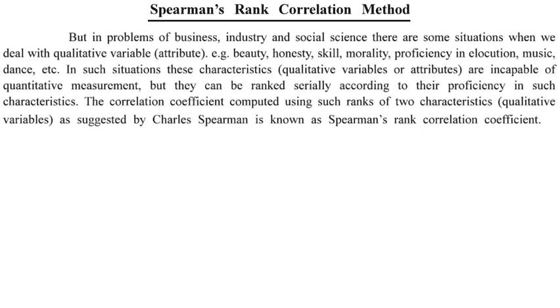Spearman's rank correlation method. In the problems of business, industry and social sciences, sometimes we have to deal with qualitative variables, which are also known as attributes, that is beauty, honesty, skill, morality, proficiency, intelligence. There are so many things which we can say are attributes, and attributes cannot be quantified into numerical values. They are characteristics, they are either there or not, or we can assign them ranks. They are worst, bad, average, good, very good, excellent. These are the ranks we can assign them, or we can give them rank numbers 1, 2, 3, 4, 5.